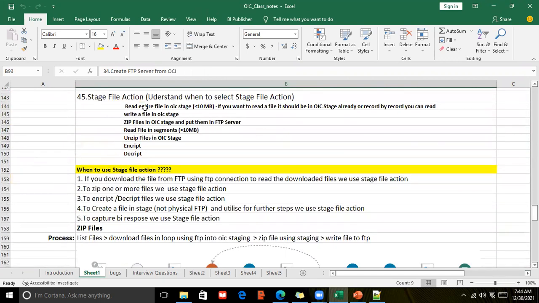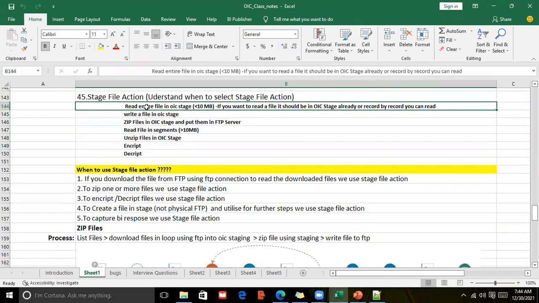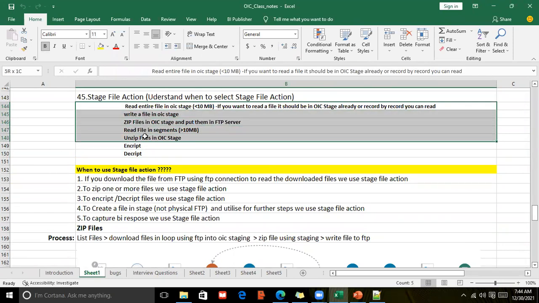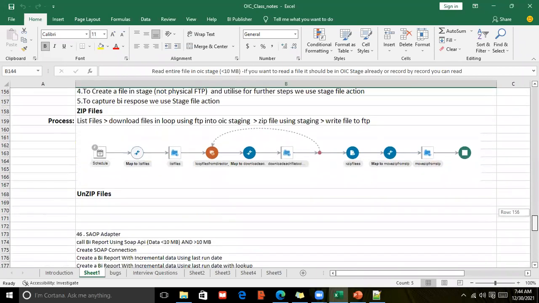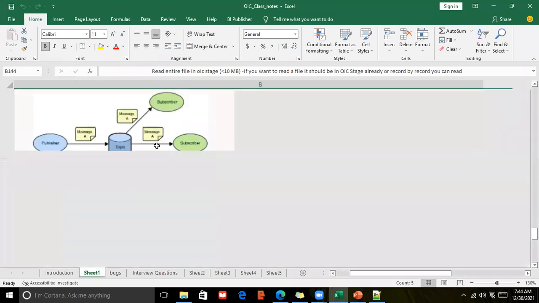And stage file action will have these many actions, but among which we'll be covering only these things: zip, unzip, read file in chunks or read file in segments, write, zip and unzip also cover. And this is the POC that we are going to cover through the loops. After this topic, I will be covering SOAP adapter.